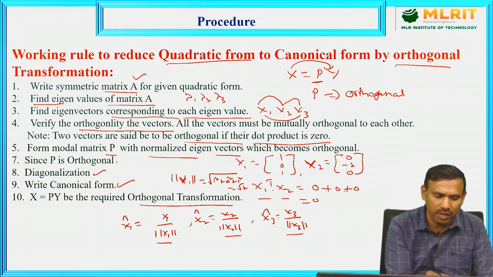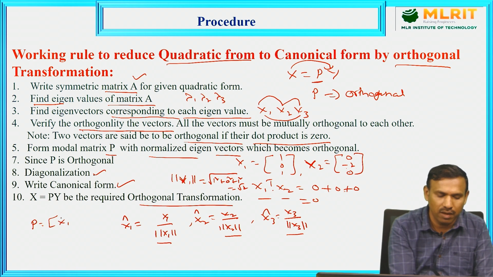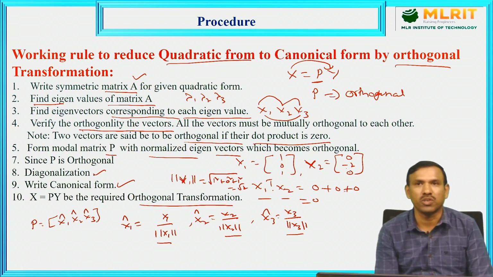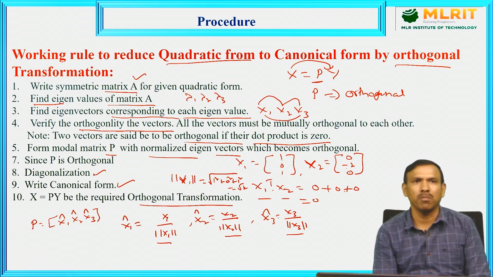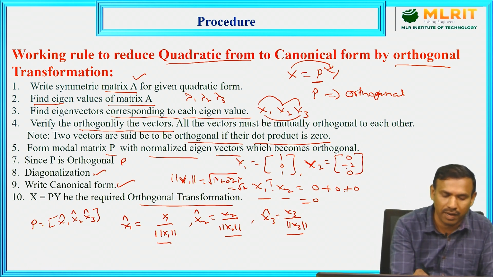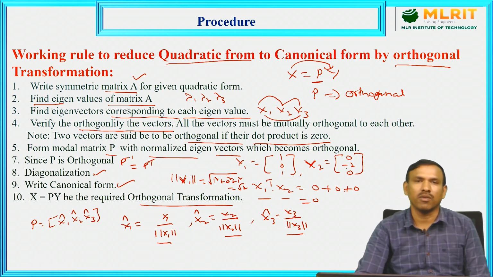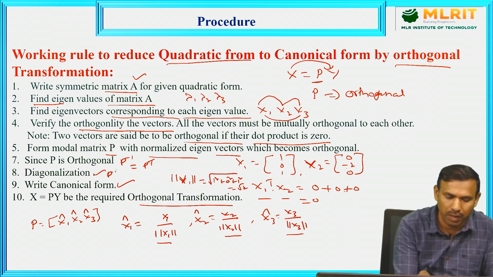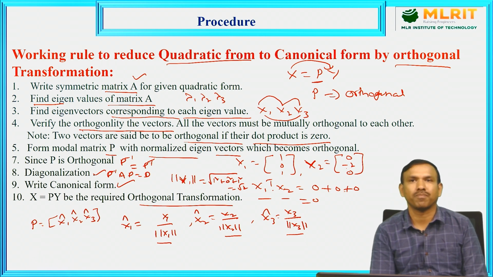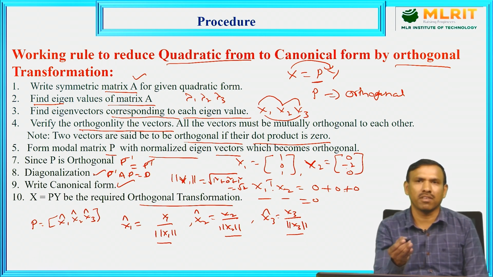So, we need to form the model matrix P which contains x1 cap, x2 cap, x3 cap, which are orthogonal to each other. Automatically, the P matrix will become orthogonal. What is the advantage of having it orthogonal? If P is orthogonal, we can have P inverse equal to P transpose. Simply transpose the elements, then you will get the inverse. Because in diagonalization, we need the inverse of the matrix. P inverse AP is equal to D. That is called diagonalization. This is the diagonalization formula. So, already we got P inverse by transposing.